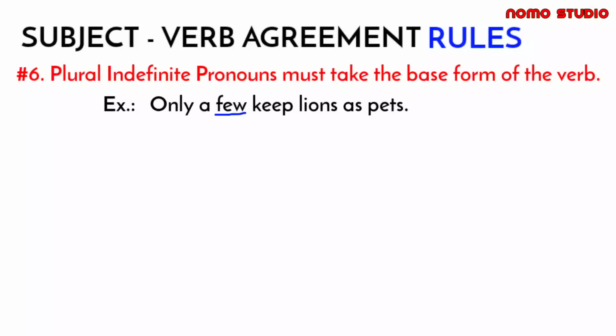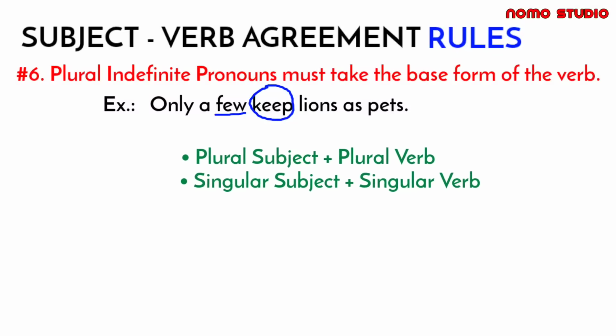That is why we take the base form of the verb, keep. Hindi tayo gumamit ng keeps. Bakit plural verb o yung base form ng verb ang gamit natin dito? Since ito po ay mga plural indefinite pronouns. So, ang rule po dito is kapag mayroon tayong plural subject, dapat plural din yung verb. At kapag mayroon tayong singular subject, we should add singular verb as well.